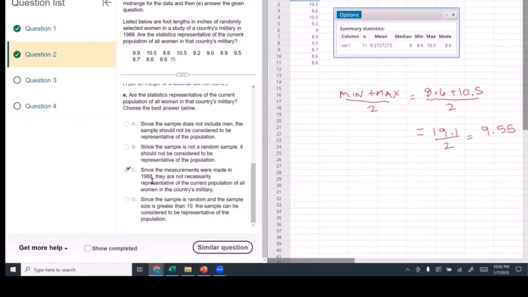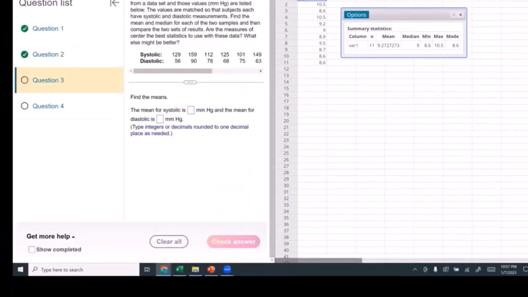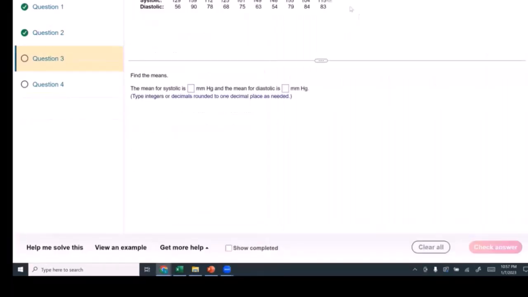Since the measurements were made in 1988, they are not necessarily representative of the current population of all women in the country's military. They may have had different rules in those days for a woman in the military. Maybe you had to be a certain height. That would have more to do with it than anything else. We can't just make assumptions. We are going to have to find that little box.